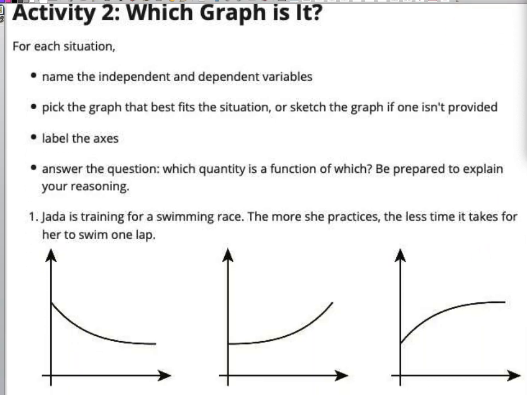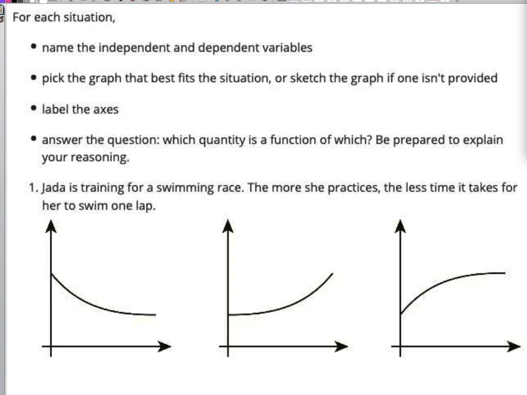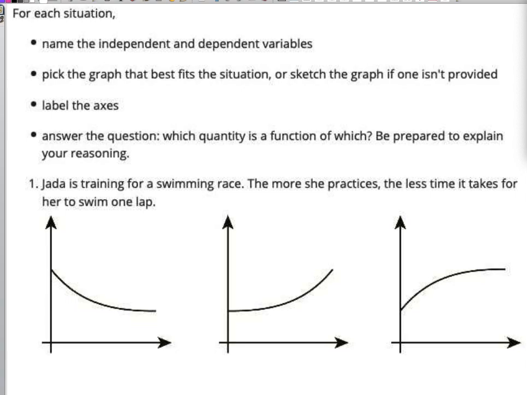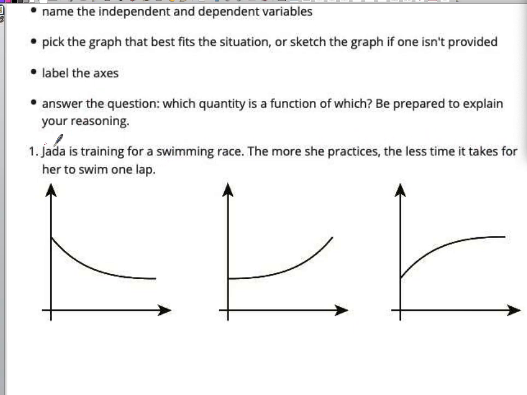For each situation, name the independent and dependent variables. Pick the graph that best fits the situation or sketch a graph if one isn't provided. So for the first scenario, they give us some graphs to choose from. For the second one, we'll sketch one. We're going to label the axes and we're going to answer the question, which quantity is a function of which? Okay. So number one, that's these three graphs we're going to choose from for number one. Jada is training for a swimming race. The more she practices, the less time it takes for her to swim one lap. Okay, so we'll call this 1, 2, and 3.